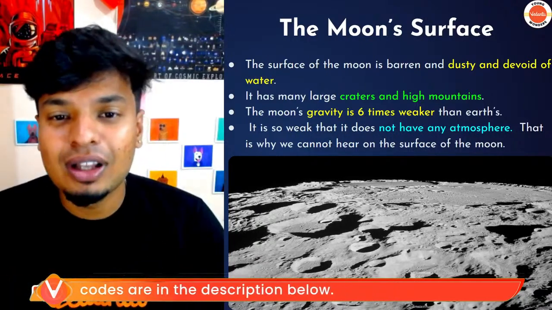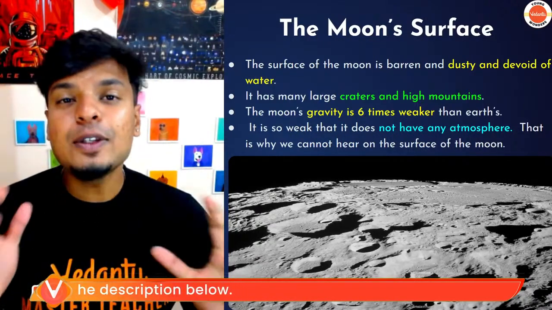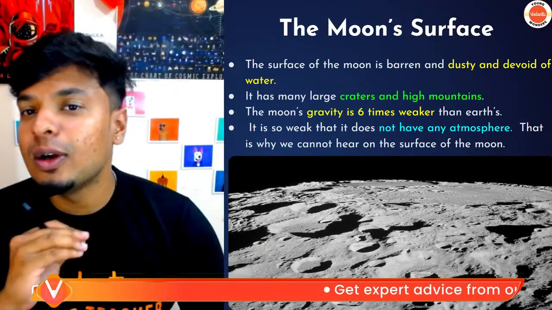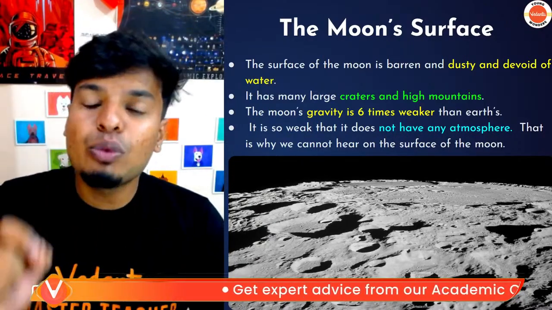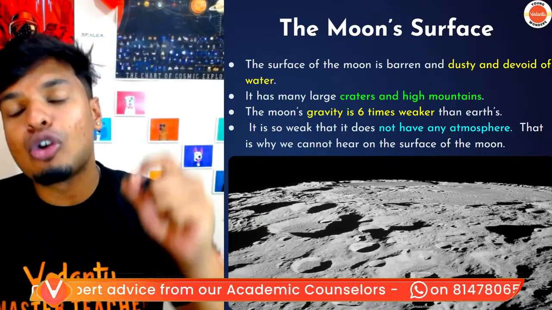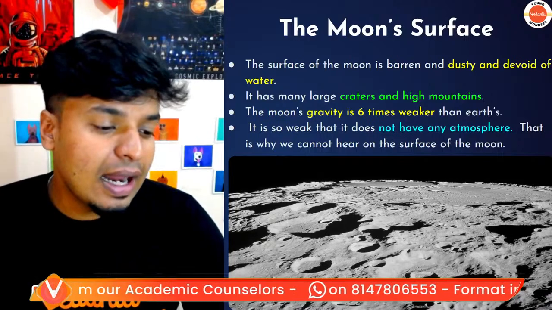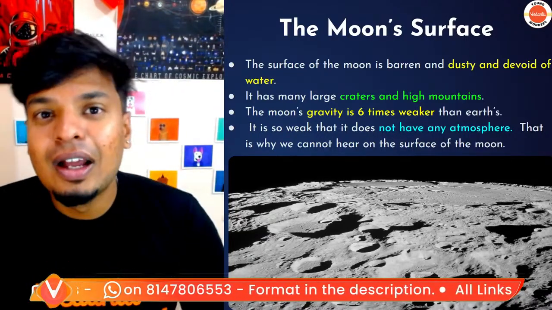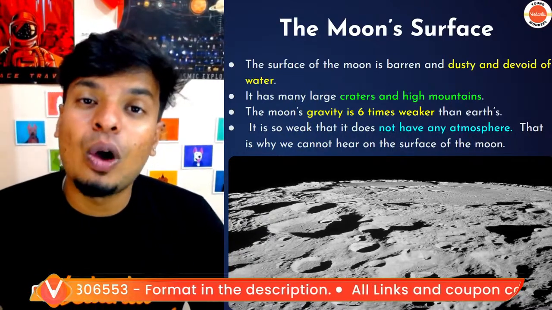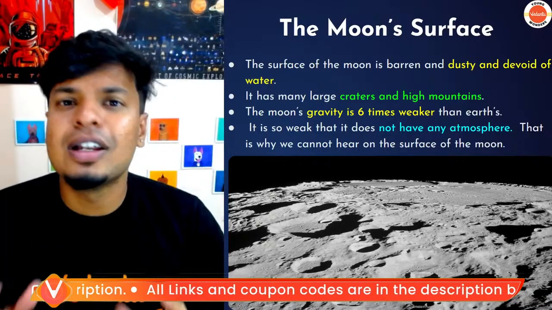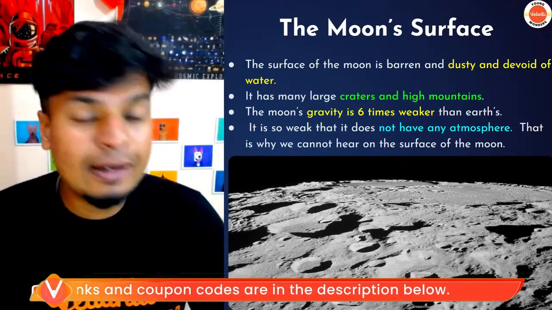Just like Neil Armstrong. Alright, so the surface of the moon is barren, dusty and devoid of water. No water, no air, nothing. That's why even now if you go, you can see the footprint of Neil Armstrong on the moon. Neil Armstrong is no longer with us. He's dead. But his footprints are still there on the moon because of no air, no water, nothing to disturb the footprints. Isn't that amazing?